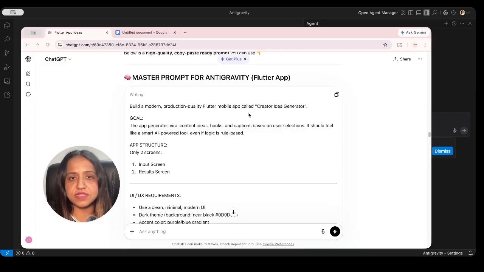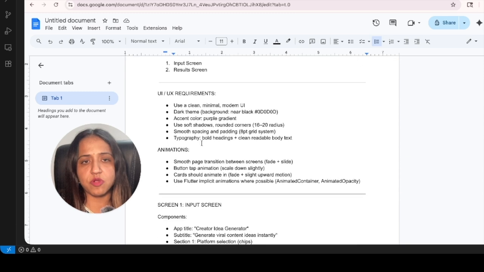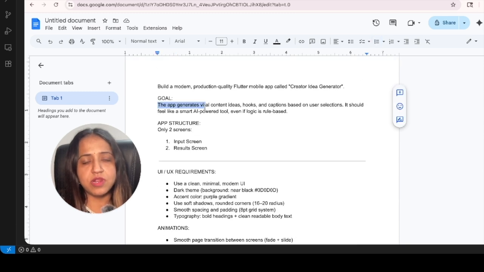To get started with this application, I've discussed the idea with ChatGPT, and ChatGPT has given me the prompt for this application which I can directly use. So I've copy pasted this prompt over here. This is basically the goal: the app will generate viral content ideas, hooks, and it should also generate a good CTA.